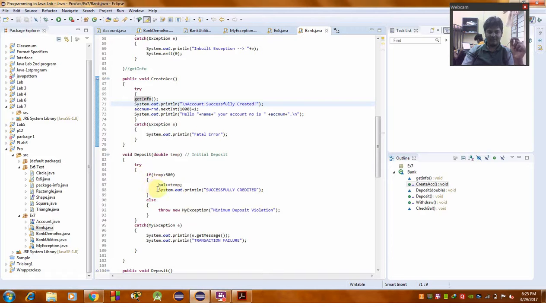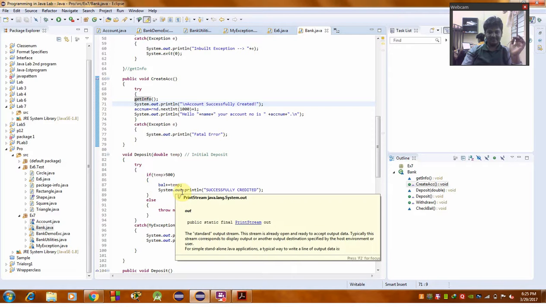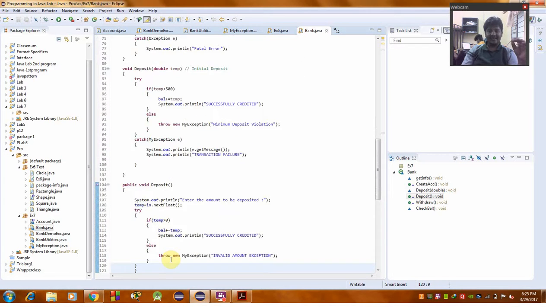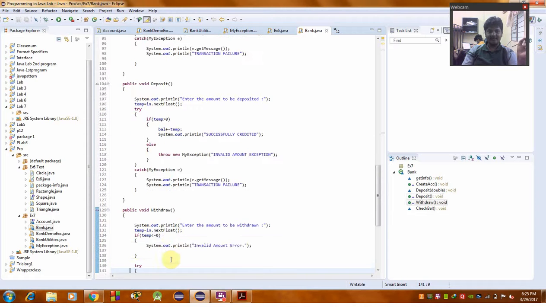Using a try block, again, if the amount is greater than 500, the balance will be successfully created using the public static final PrintStream out, else the minimum deposit violation will be thrown, and we will get a message using a catch block, and hence finally the transaction will fail.